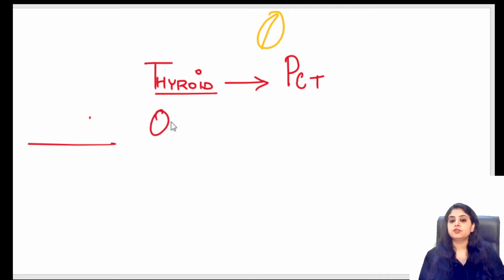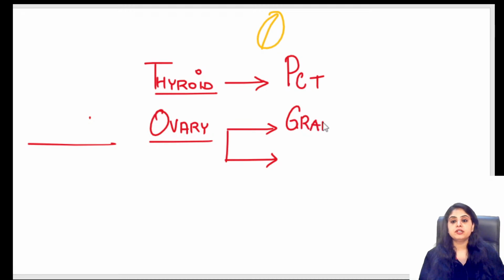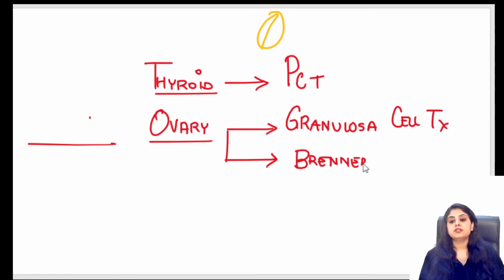Next, for the ovary, two tumors have a coffee bean nucleus that everyone has answered. Number one, granulosa cell tumor, and other than granulosa cell tumor, a Brenner tumor.